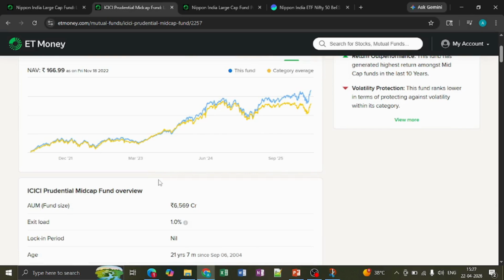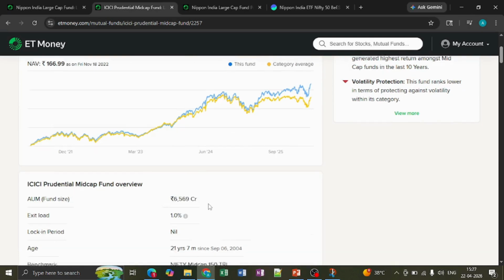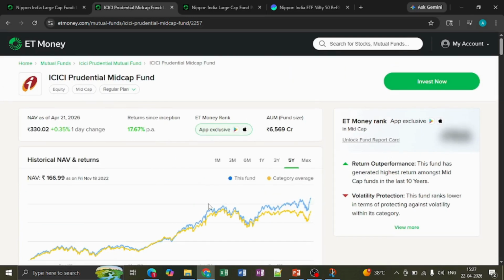So the AUM fund size is around 6,569. In the mid cap category, I feel you need to choose the mutual fund itself rather than choosing ETFs, because the only reason is, in the mutual fund, if we have a good fund manager, he will be selecting good companies from those 150 companies.